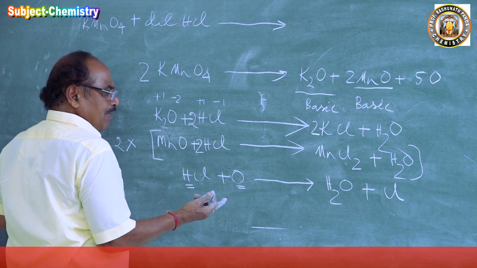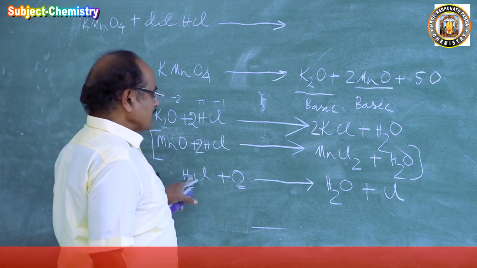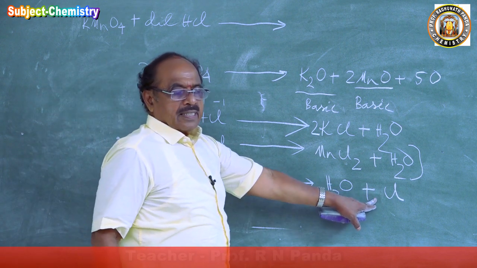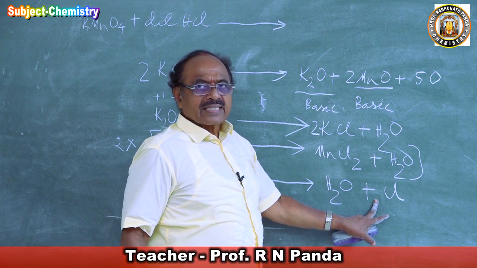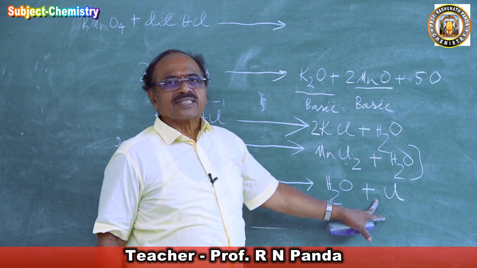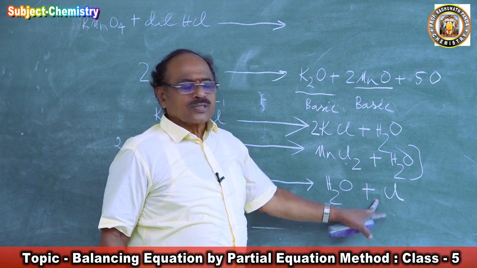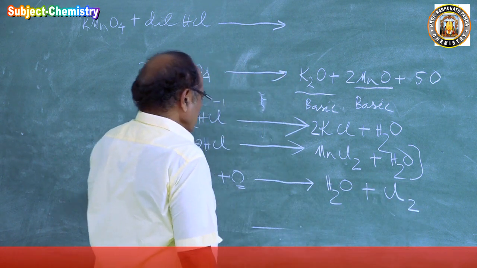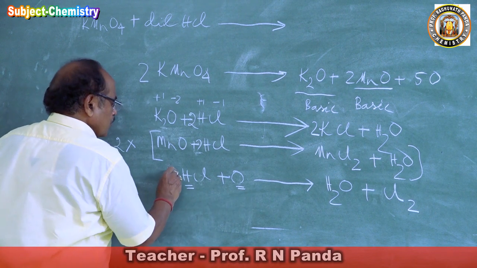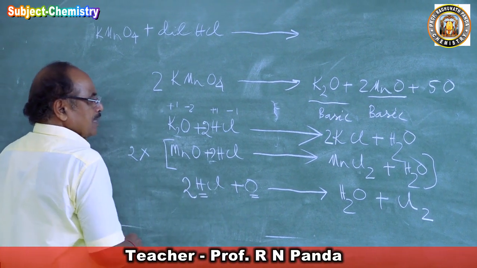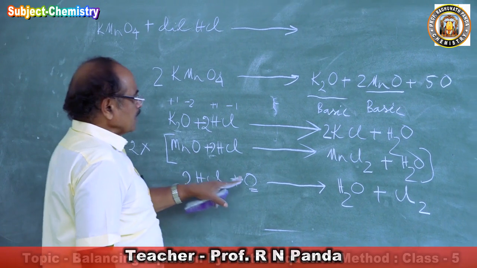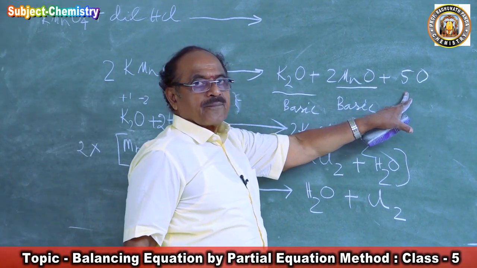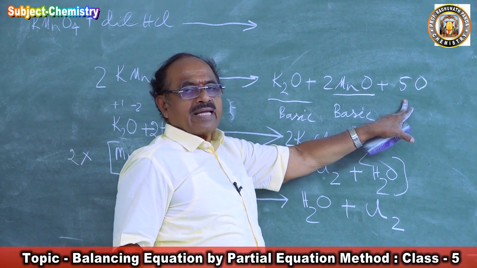So this is atomic. We will make it molecular. Why molecular? Because chlorine is an elementary gas, and all elementary gas molecules are diatomic. So here we will make it Cl2. So 2HCl. Oh, it's balanced. But how many oxygen are here? 5 oxygen. How many oxygen are here? 5 oxygen.